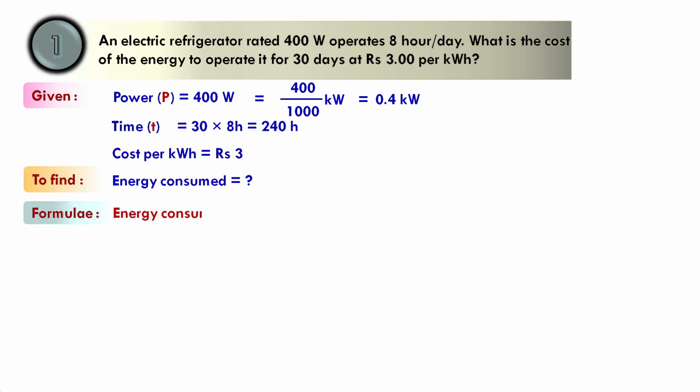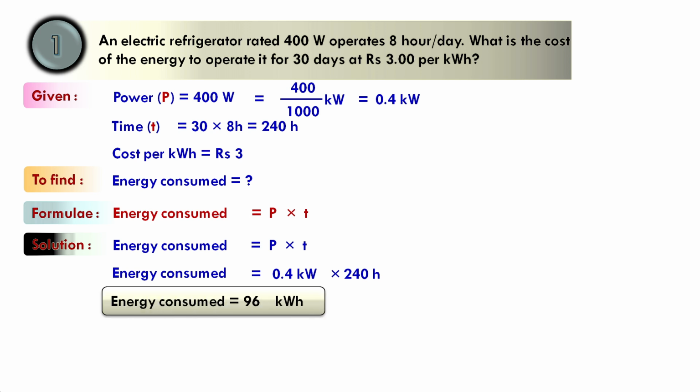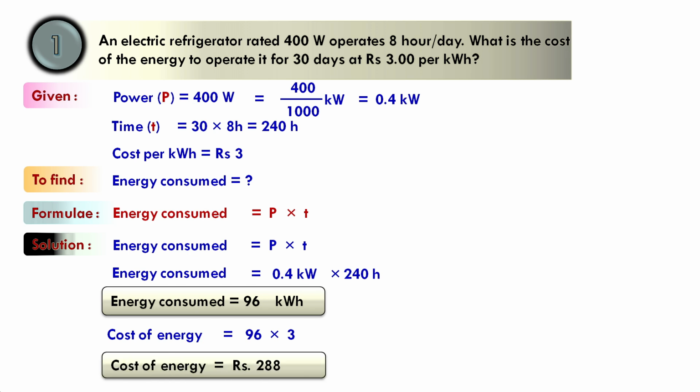We have to calculate the energy consumed. So energy consumed is power into time, which is equal to 0.4 into 240, which is 96 kilowatt hour. And the cost of energy is 96 into rupees 3, which is the per unit cost, that's rupees 288.